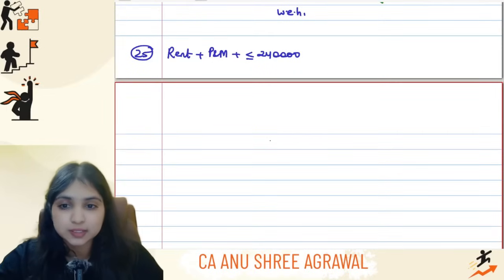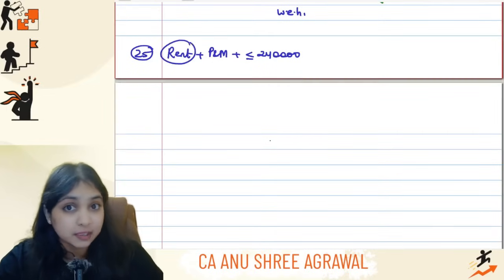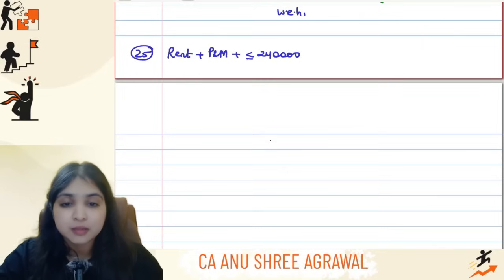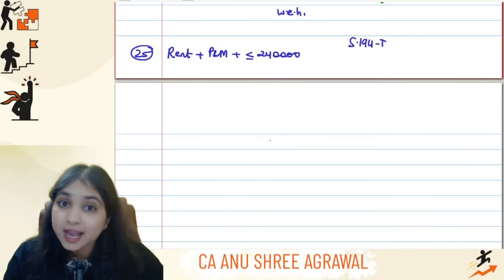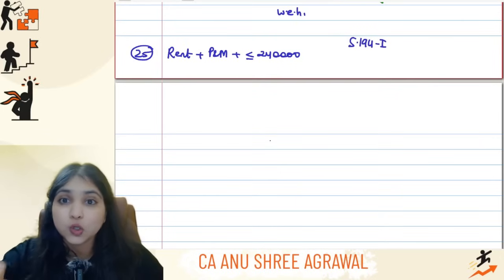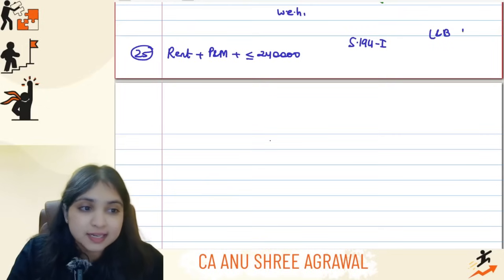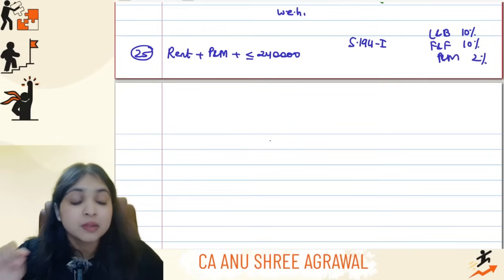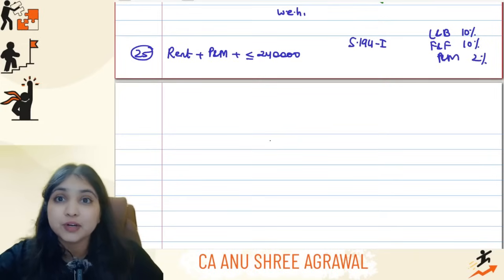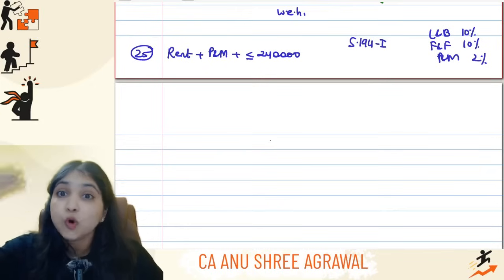Alright, then listen to this next point. Let's say I am paying rent. This rent is for plant and machinery. Which section of TDS will you think about first? You will think about section 194I, guys. 194I covers rent on land, building, plant, machinery, furniture, fixtures. Land and building, the TDS rate is 10%. Furniture and fixtures, the TDS rate is 10%. And plant and machinery, the TDS rate is 2%, guys. 194I will apply, but the aggregate rent should be more than 2,40,000.